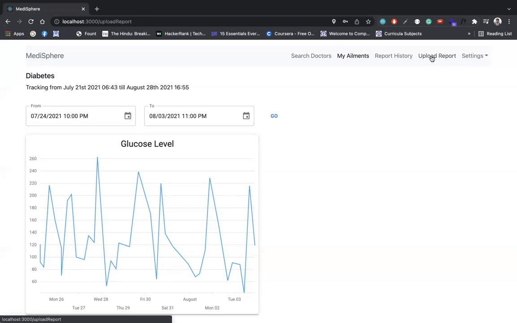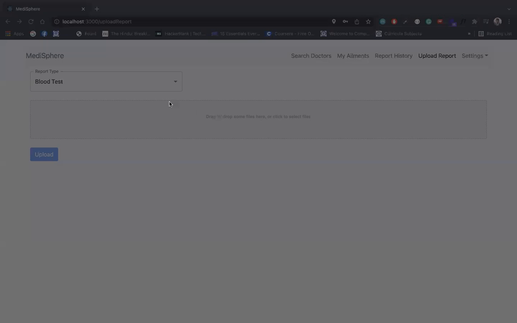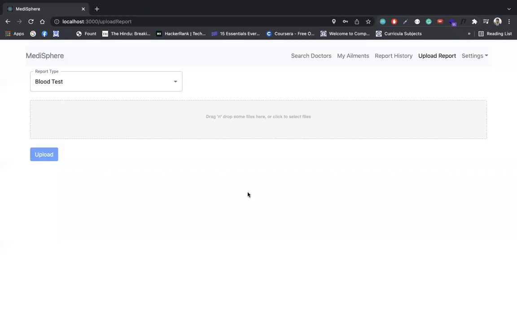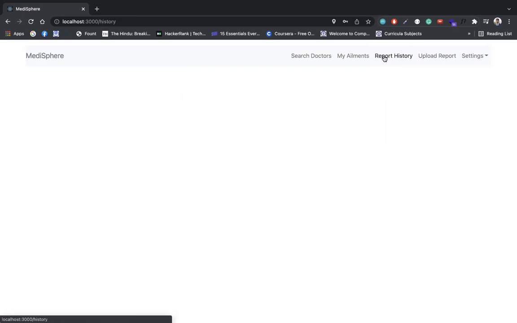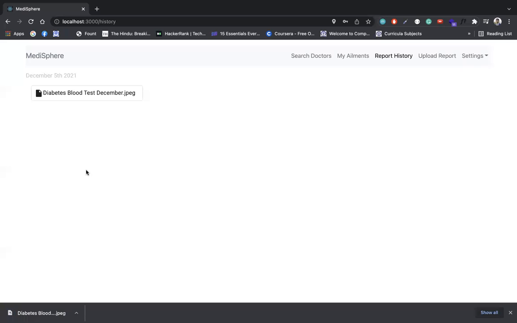So moving on, next user can upload their reports. So for example, let's upload the diabetes blood test report. After uploading, the user would be able to track their uploaded files in report history. Yes, as you can see, we have just uploaded this. So we have the report plus the date and time of the upload. So this way, the user avoids hassle of tracking their medical records.